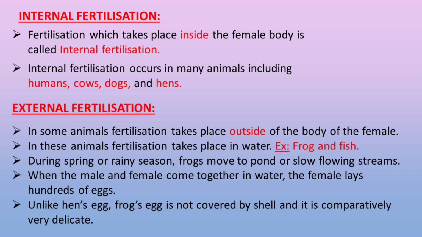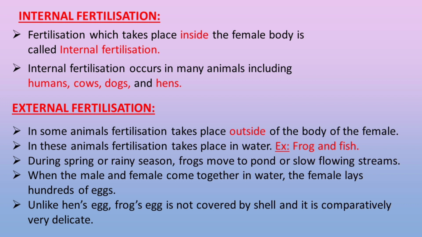External fertilization. In some animals, fertilization takes place outside the body of the female, in water. Examples are frog and fish. During spring or rainy season, frogs move to ponds or slow flowing streams.